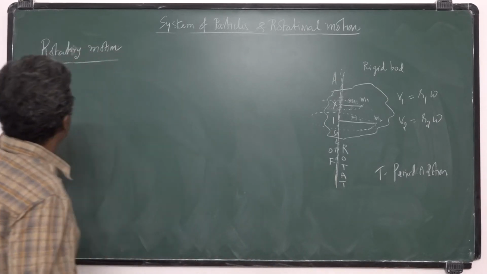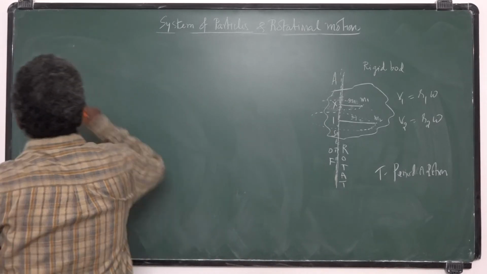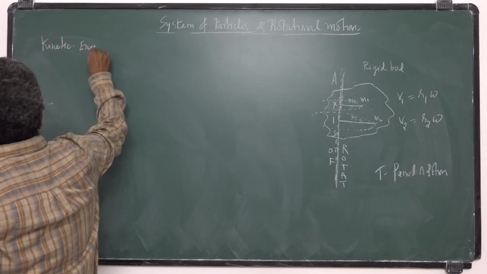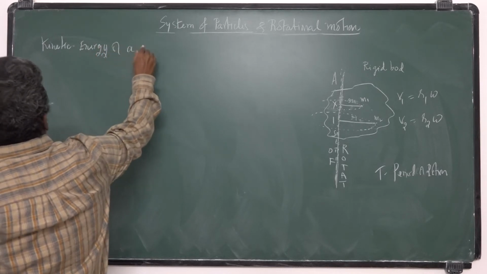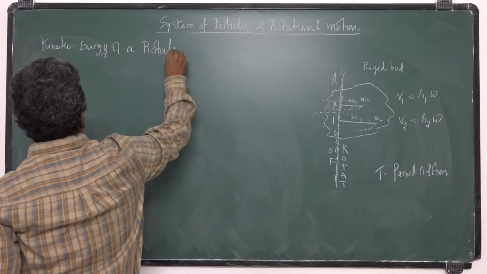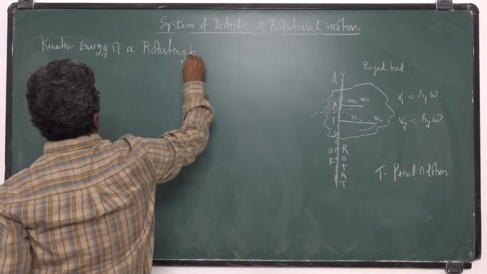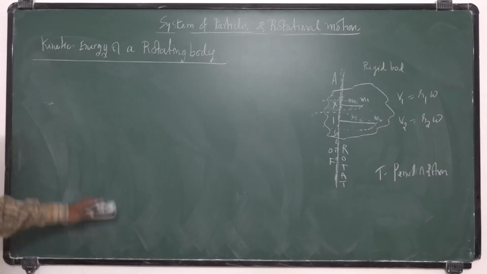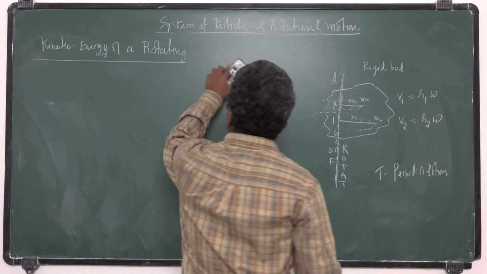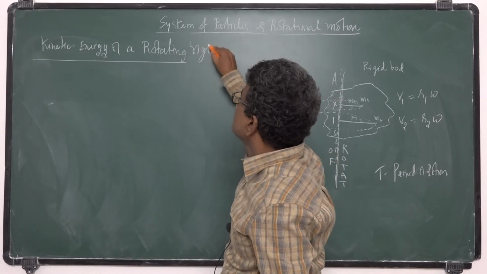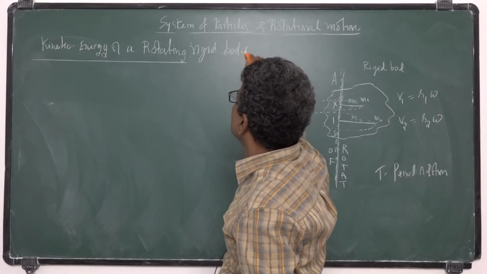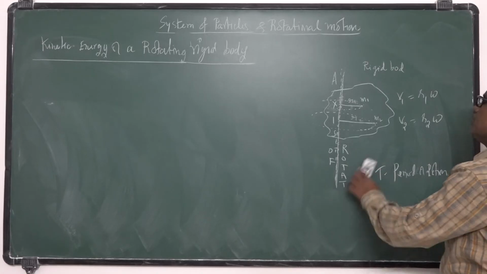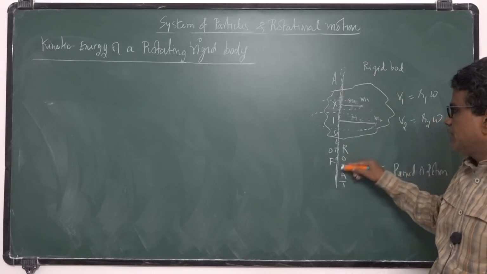Next, the kinetic energy of a rotating rigid body. Now let us consider a rigid body which is rotating about an axis.